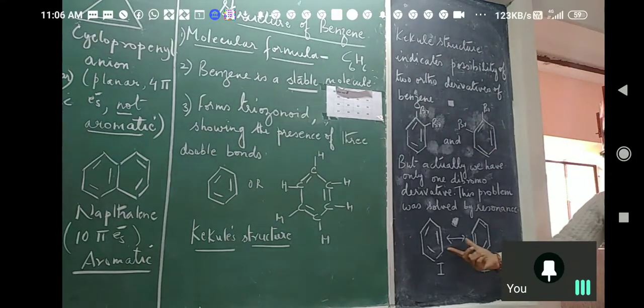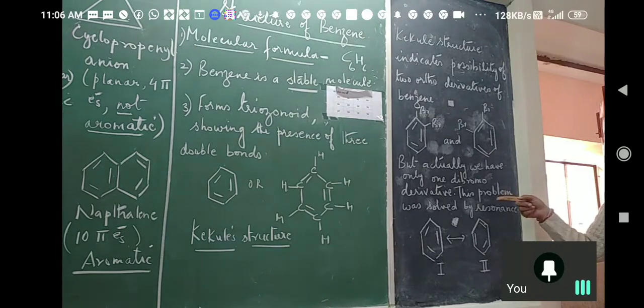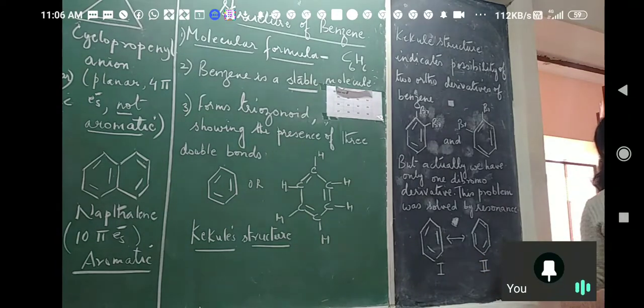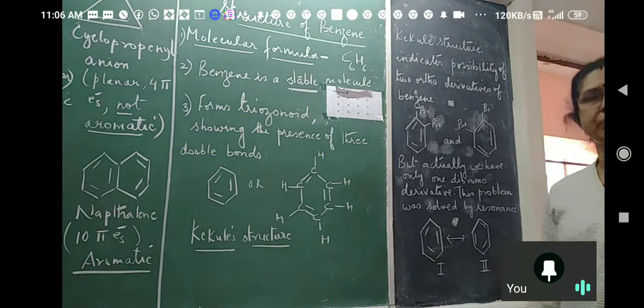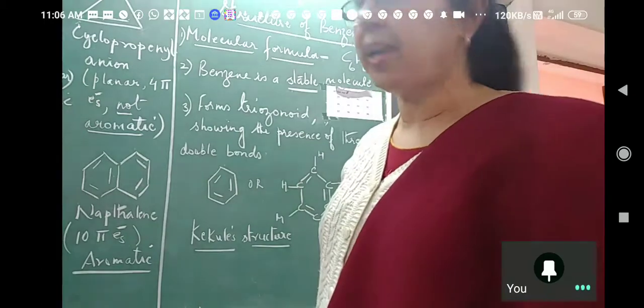So he gave 2 resonating structures. From here, resonance came into existence. To explain the structure of benzene, he applied the concept of resonance. He gave 2 resonating structures here. What is the difference between the first and the second molecule? It is only in the position of the double bond, right? Okay.